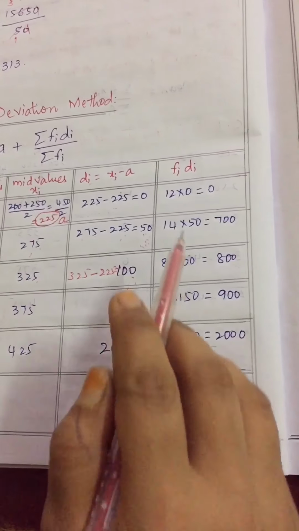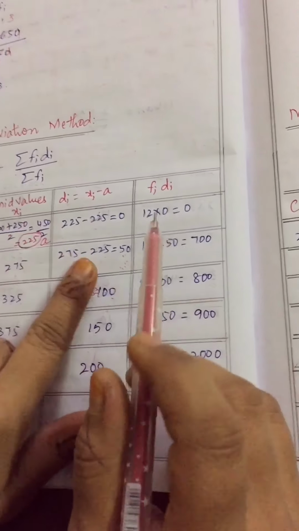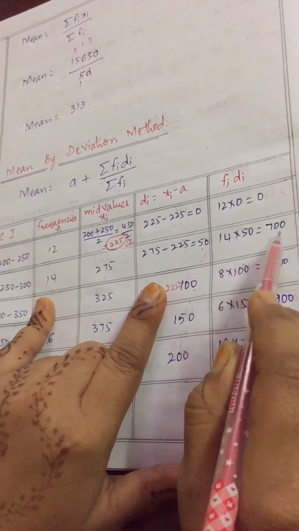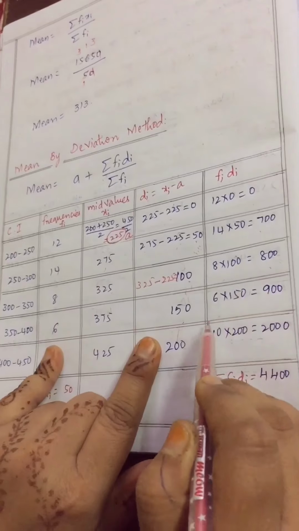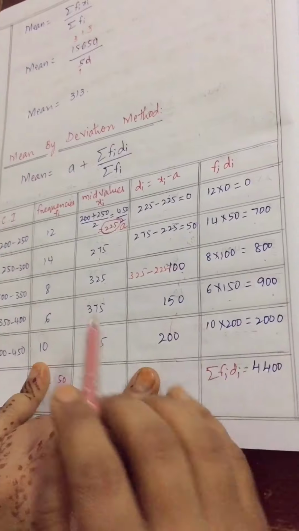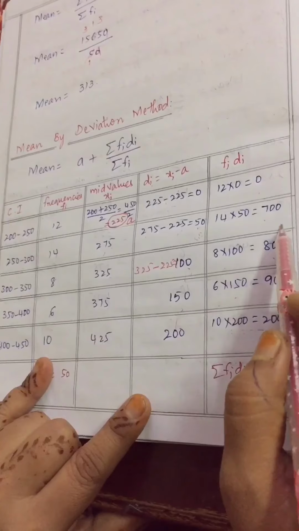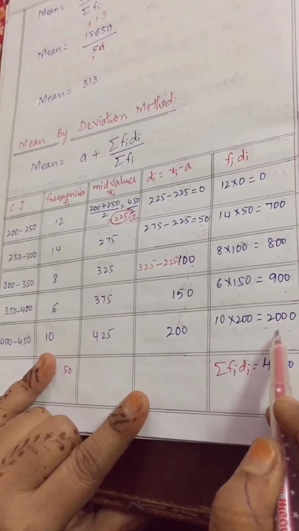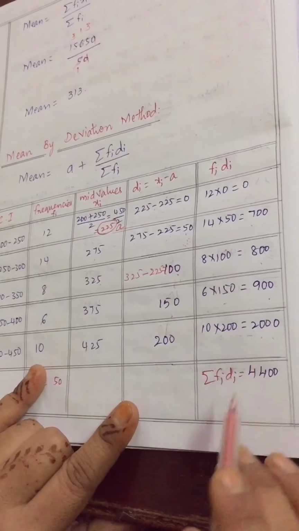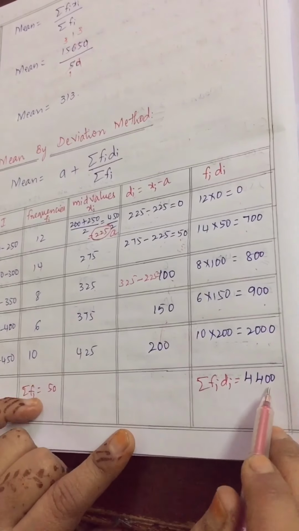Am I clear, children? Now the next column is fi into di. What is fi here? Fi is this and di is this. 12 into 0, 0. 14 into 50, 700. 8 into 100, 800. 6 into 150, 900. 10 into 200, 2000. Am I clear, children? Which columns am I multiplying? Second and fourth column I am multiplying. Add it. 0 plus 700 plus 800 plus 900 plus 2000. That is nothing but summation fi di. Adding this fi di column is nothing but summation fi di. That answer is 4400. Am I clear, children?